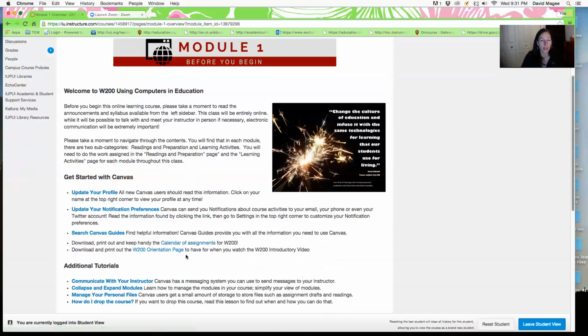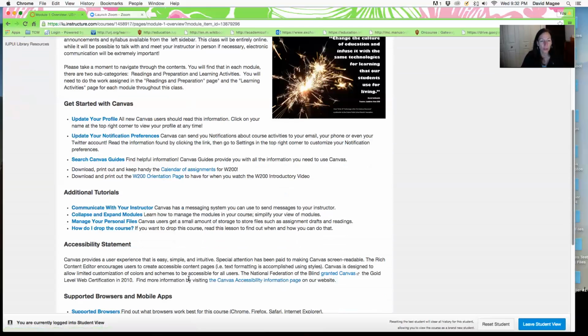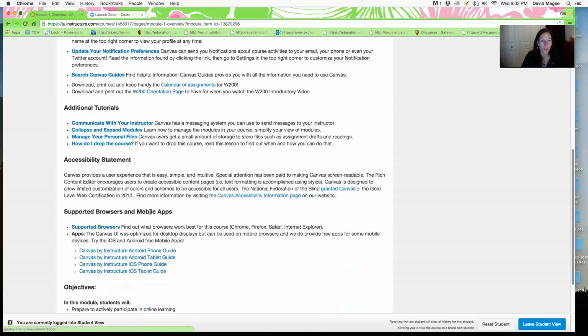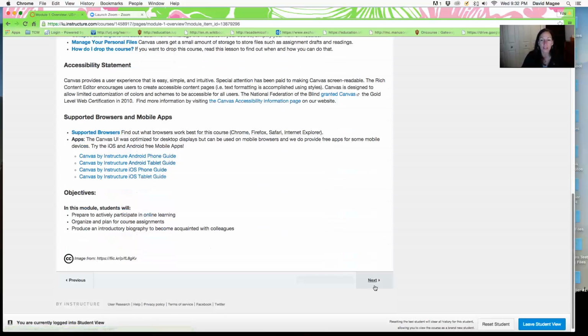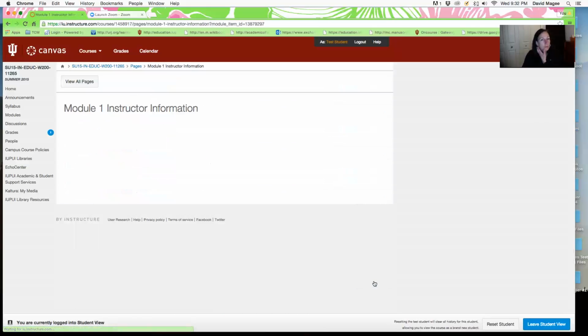The other thing is this is where the orientation page is. So if you want to go ahead and print out the information for the orientation session that we're doing right now, you can go ahead and do that. It has some of my contact information on it, stuff like that. Then there's some additional tutorials and accessibility statements, and so on. So you'll go through all these things, and then you'll go to next. And this is where there's a link to the video that you're watching right now.